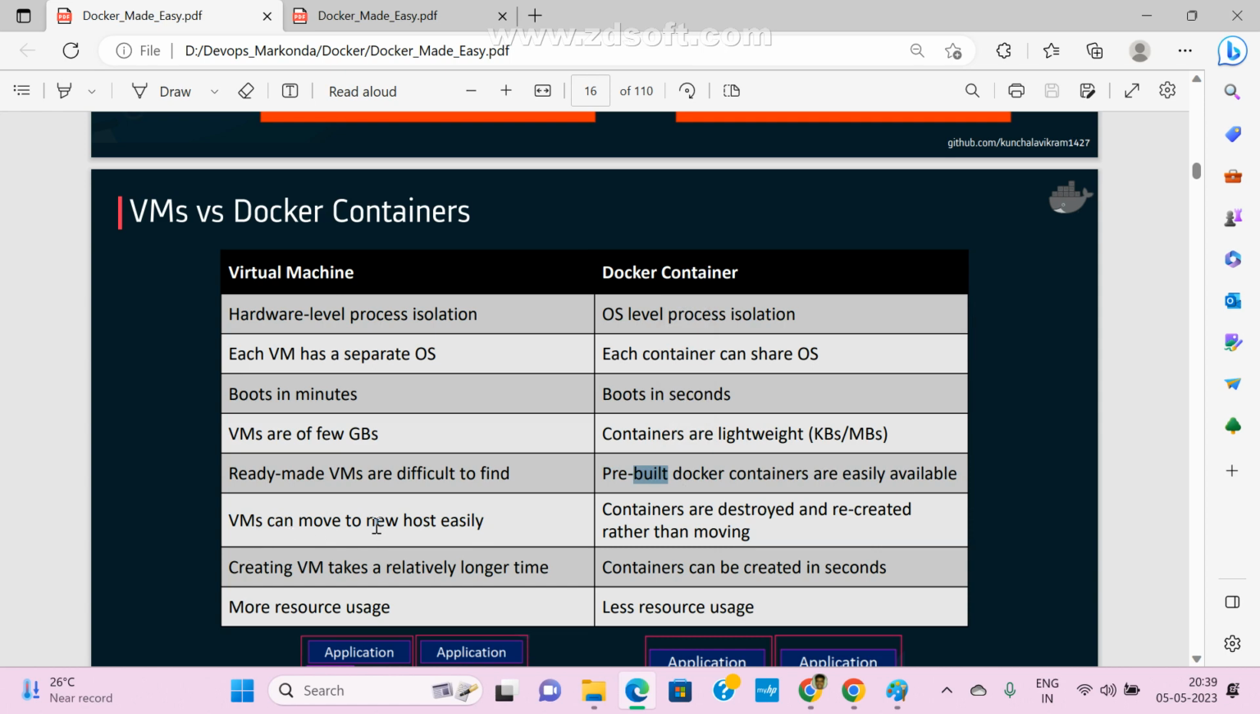Now, VMs can move to a new host easily. If you want to create a different host machine, we can create it. But here there is no need to create or move. Whenever you don't want a container, we can destroy it, and whenever you want, we can recreate it within seconds. Creating VMs, on the other hand, takes a longer time.